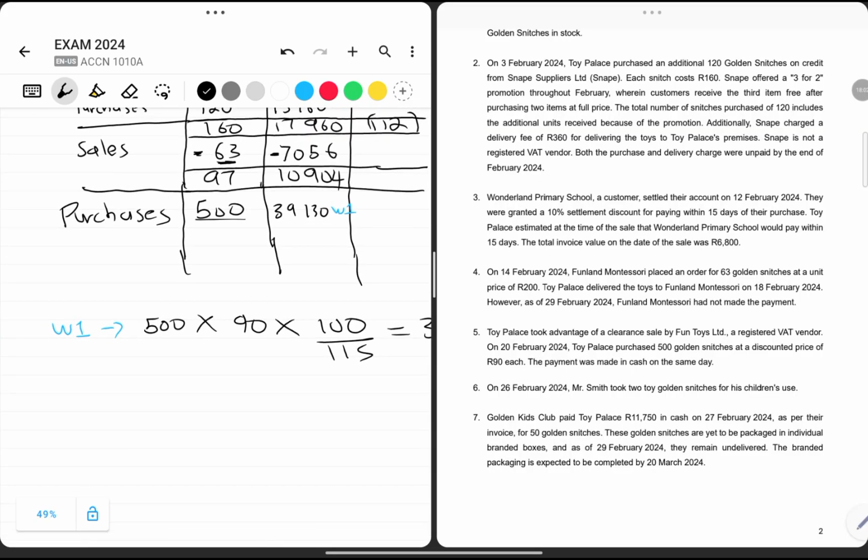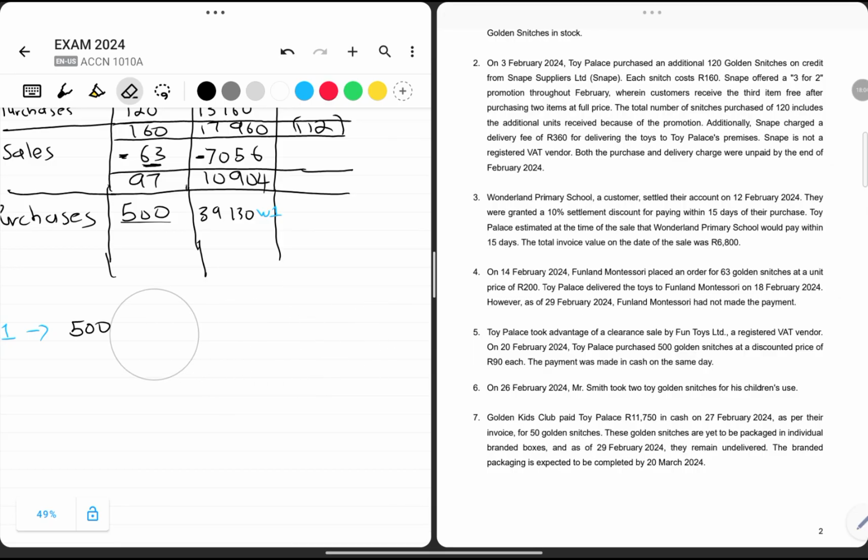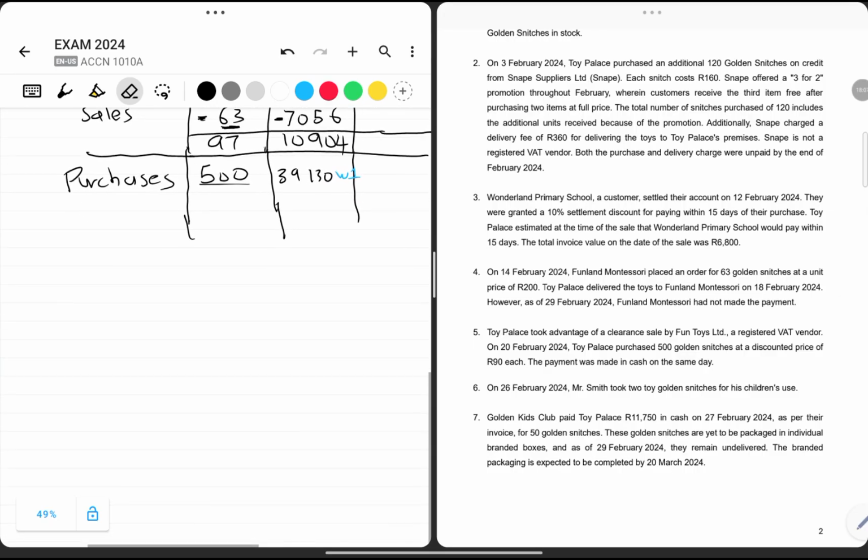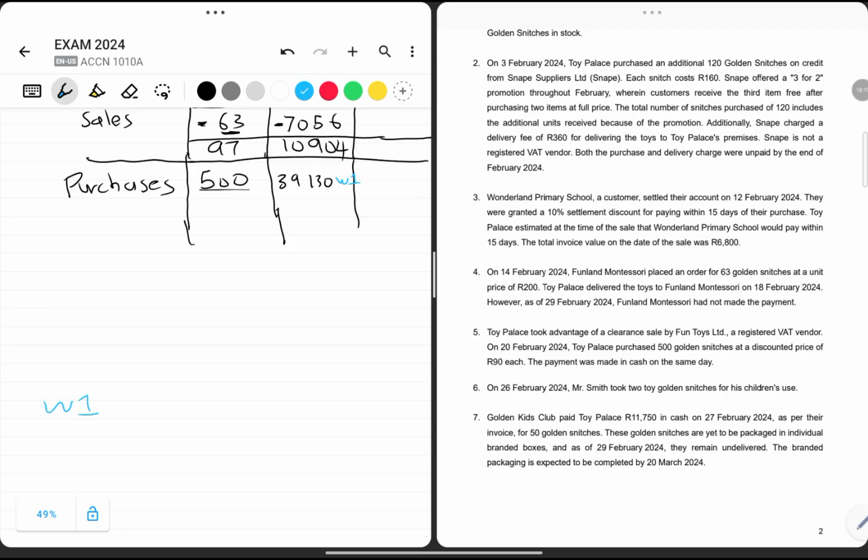So let me bring this calculation below so that I do not run out of space. Working 1: 500 multiplied by 90 multiplied by 100 over 115, which gave us 39,130, rounded off to the nearest rand. Now let's continue because we're in point number 5. We updated our account so we can work with the most recent and accurate weighted average cost. On point 6, on the 26th of February, Mr.